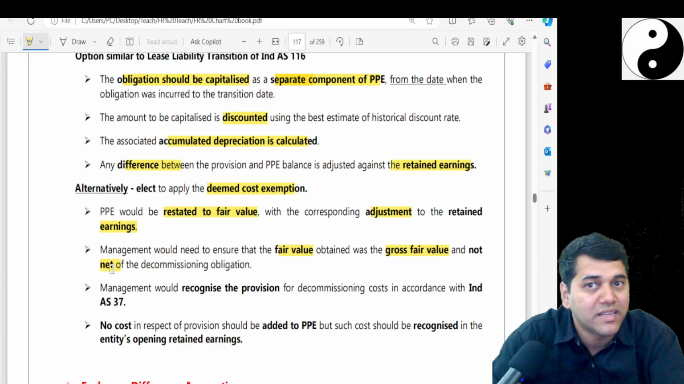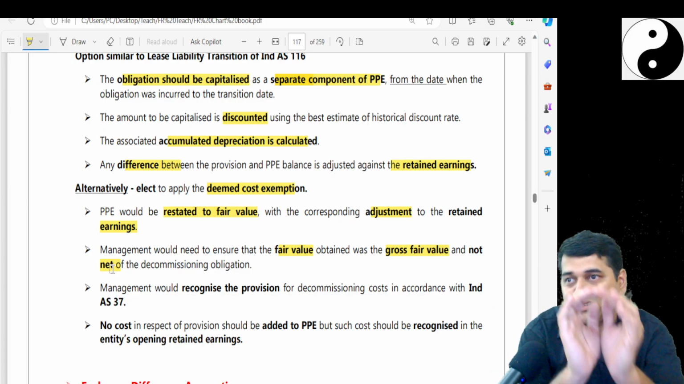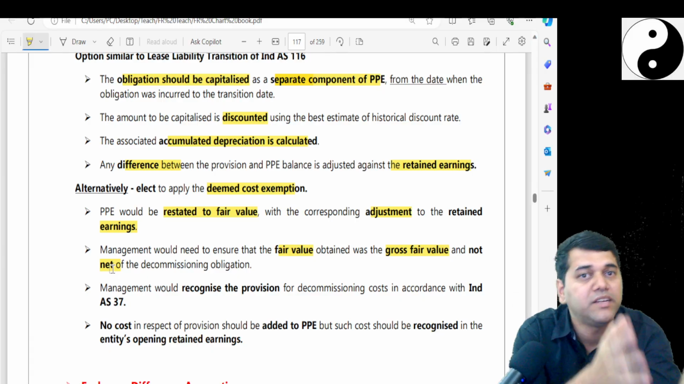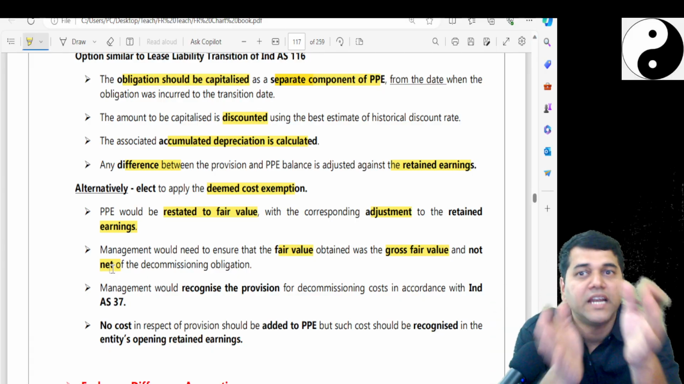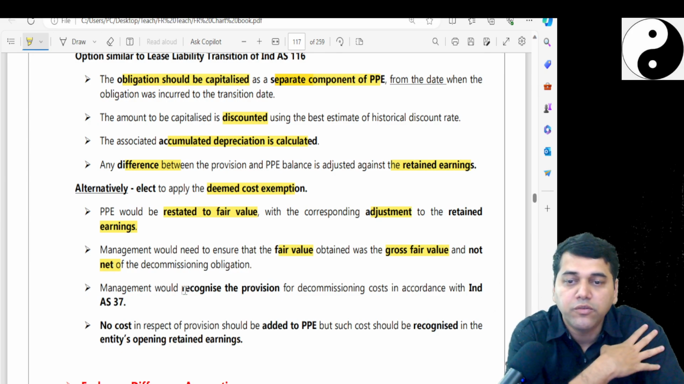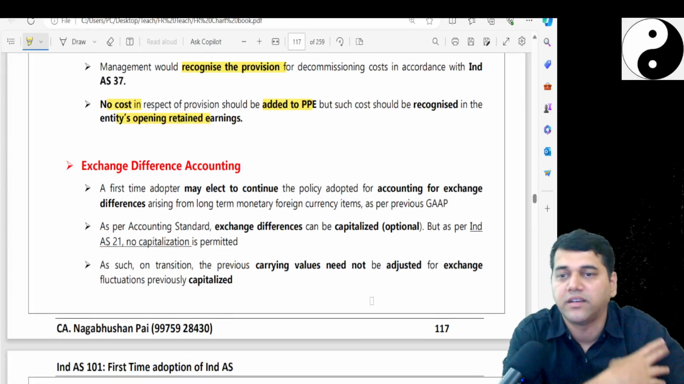We have done this in day 16. Gross fair value is what? Asset is separately valued, liability is separately valued. Net fair value means you net both and give one valuation. Management would recognize the provision under Ind AS 37, no cost in respect of the provision to be added to PPE, recognized in the retained earnings.